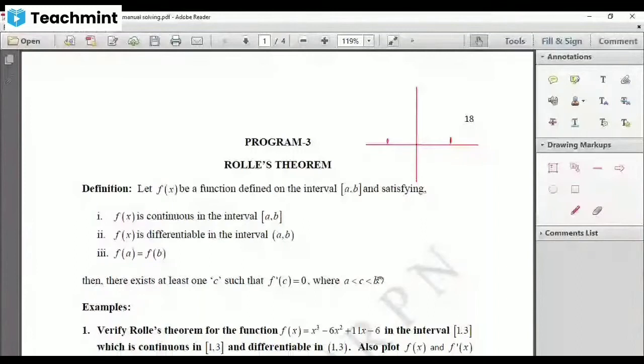Hello everyone. In today's class, we're going to discuss Rolle's theorem.